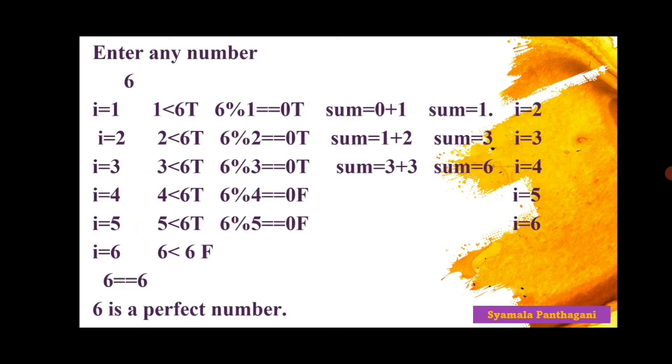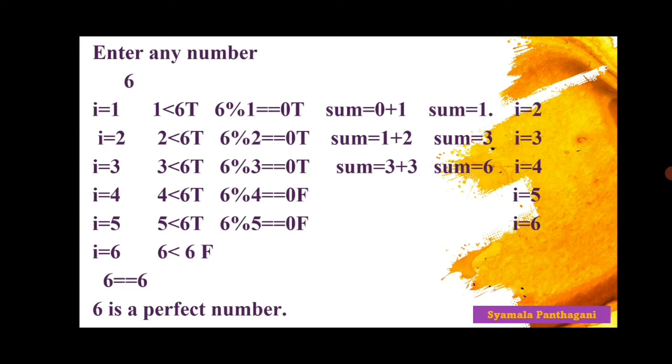Now, come to the explanation. Enter any number. Here I have entered number 6. i is equal to 1. In the for loop, I have initialized the variable i with 1. That's why i is equal to 1. 1 is less than 6, that is true. 6 mod 1 is equal to 0.